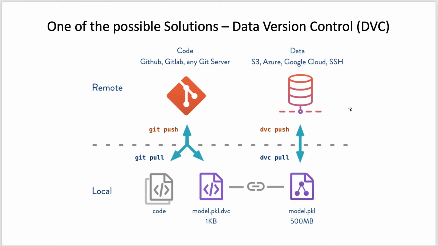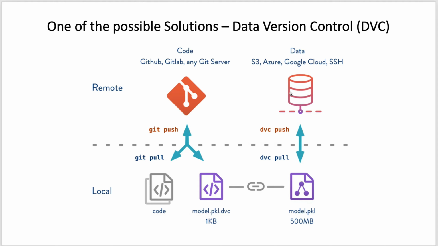What data version control means is, you can think of it as Git for data and models. What Git does is track the code changes for our code files. The same thing DVC does for data and model files, meaning large files that we want to store. Let me explain with a simple example. Let's say we have code, and by running that code locally or on some system, we generate a model file, that is a model.pickle file. Now that model.pickle file can be arbitrarily large. In this case it is 500 MB.